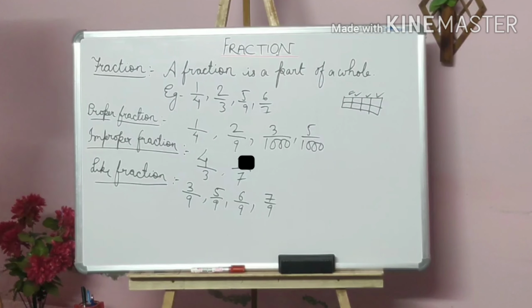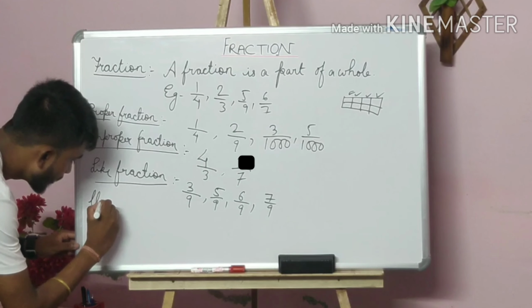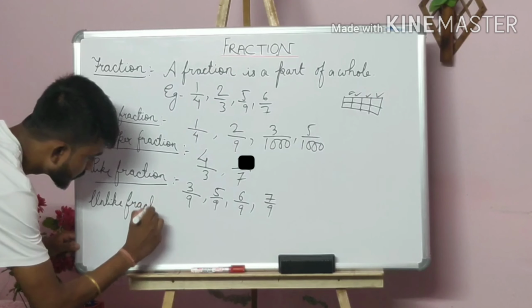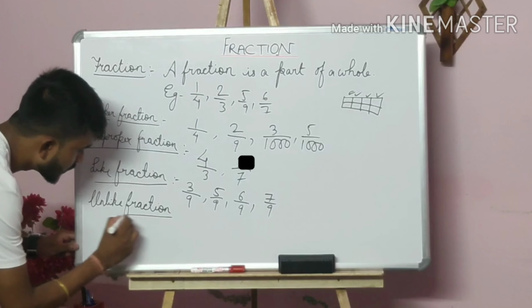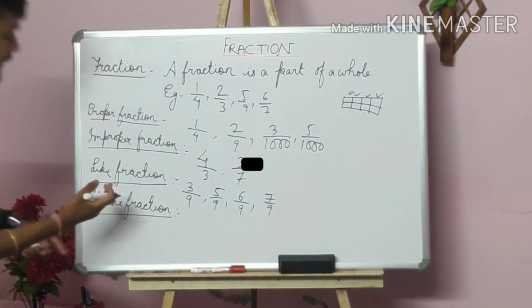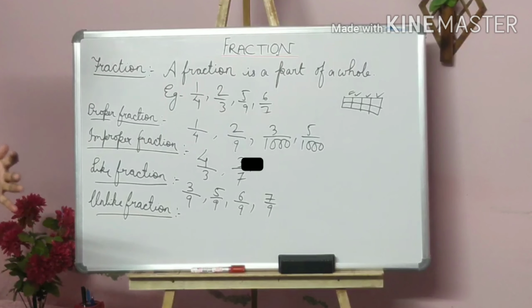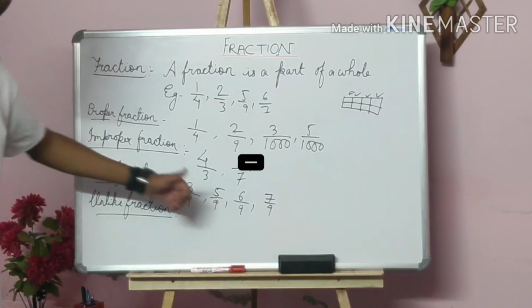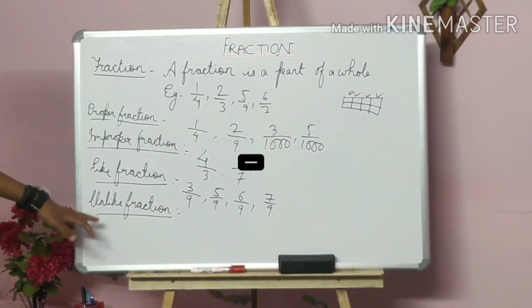The next type of fraction is the unlike fraction. I think you have got the idea by the name only. Unlike the like ones, where the denominators are the same, in unlike fractions the denominators will not be the same.